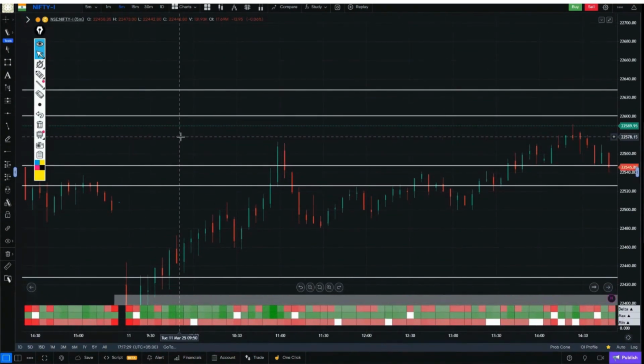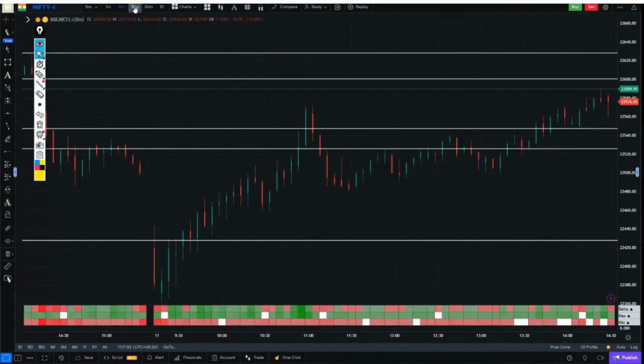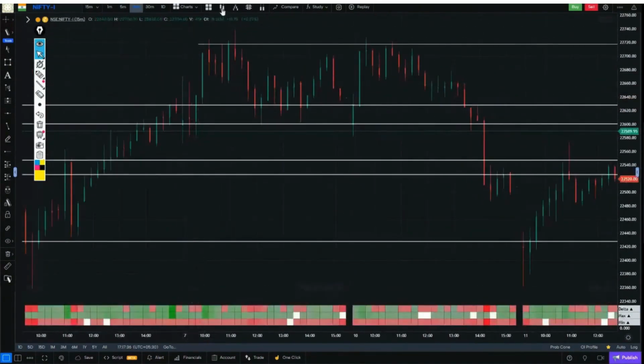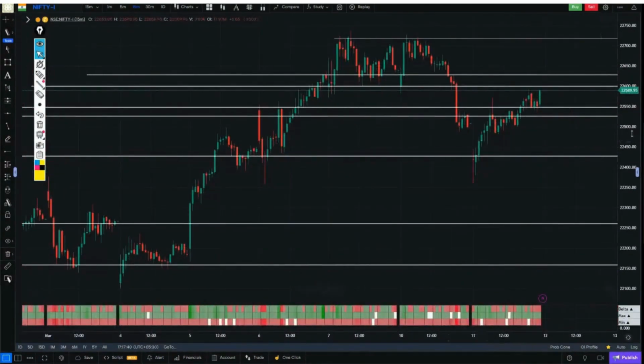So now let's see how Nifty and Bank Nifty have given us confirmations today. Where and what confirmations were given. Okay, before that, let's take a look at the volume profile to see what confirmations it provided us.